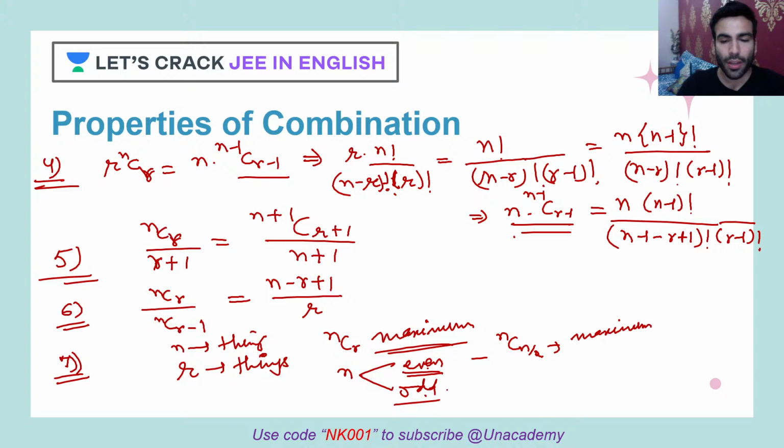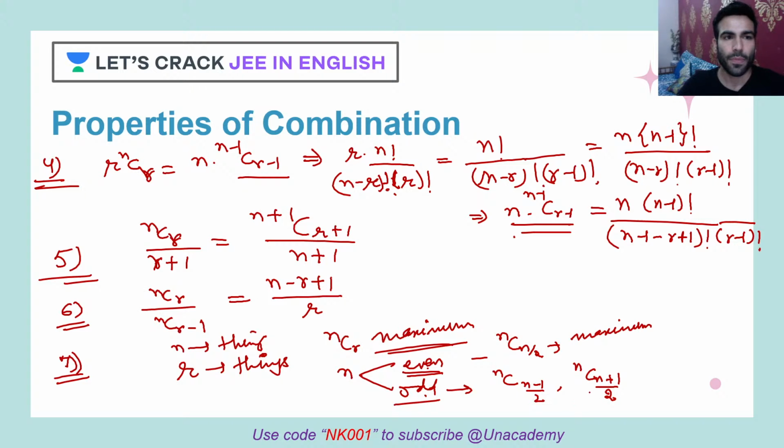For the odd case, you go to the middle term. Let's say n is 11, so the middle term would be 6. Just before 6 and after 6, that means your 5th term and your 7th term will give you the maximum value. So nC(n minus 1) by 2 and nC(n plus 1) by 2 will give you the maximum value.